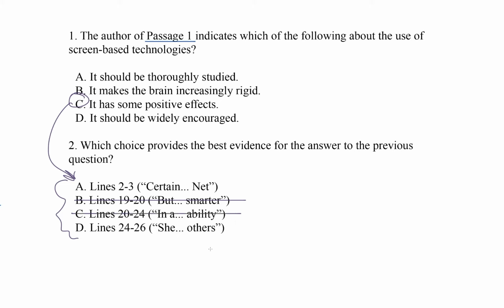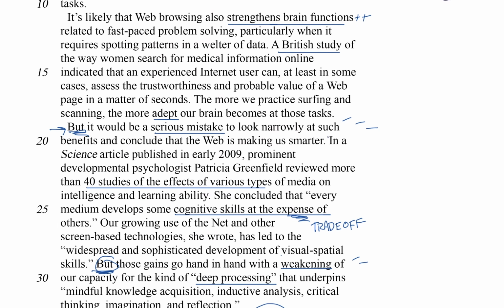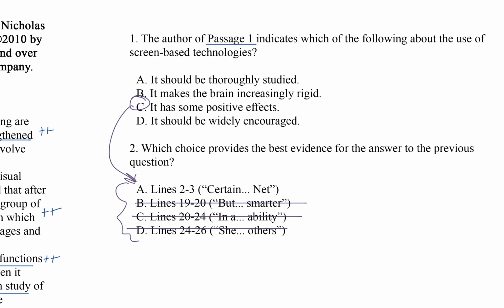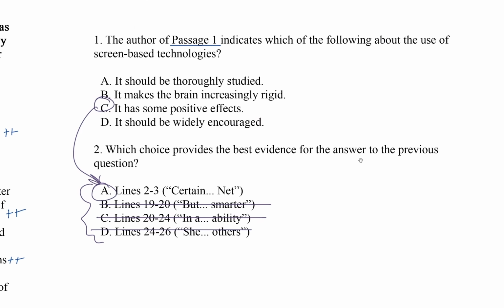Finally, choice D, lines 24 through 26, starting with she. All right, here's line 24. She concluded that every medium develops some cognitive skills at the expense of others. Does this tell me anything about screen time? Not really. This is kind of broad, not specifically about screen time. It's about every medium. In fact, I wouldn't really say this is about screen time at all, so we can cross it off. And that means choice A is our answer.